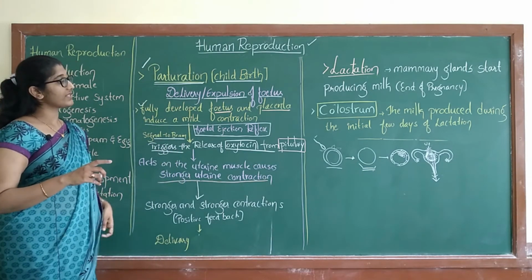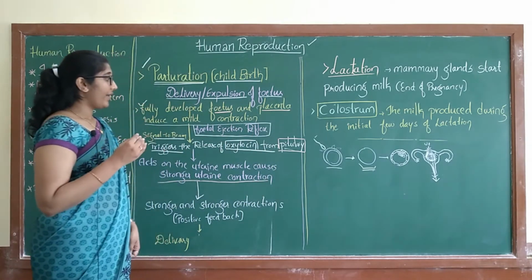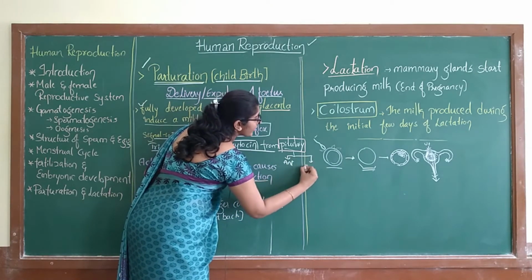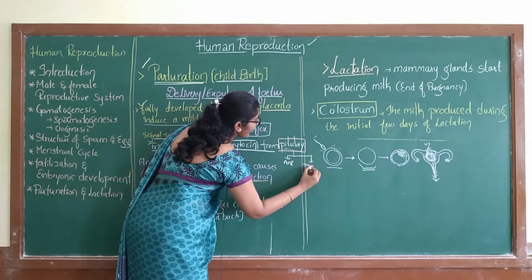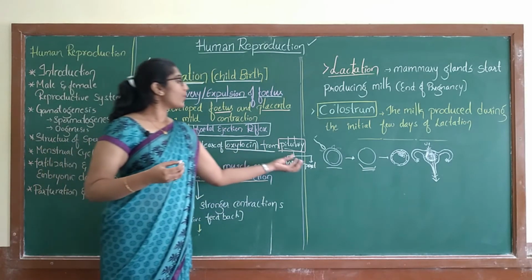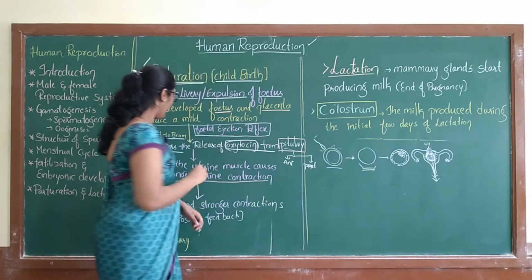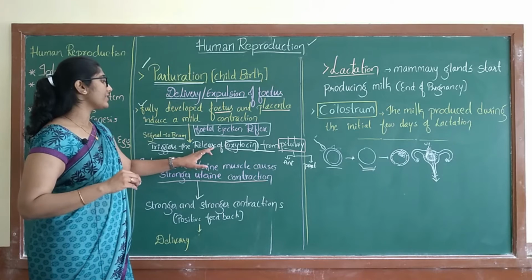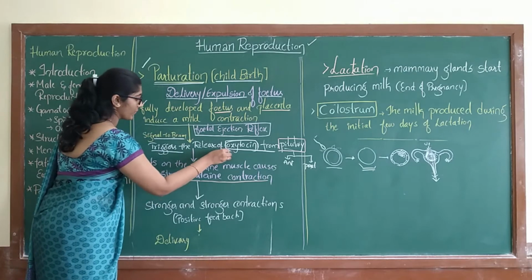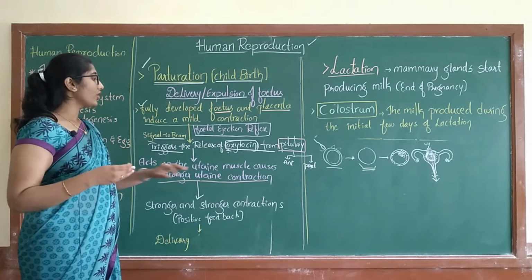In first PUC you have studied all the glands. The pituitary is below the hypothalamus, and there is the anterior pituitary and the posterior pituitary. This posterior pituitary secretes the oxytocin. Now, once the release of oxytocin takes place, what is the function of oxytocin? It acts on the uterine muscles and causes a strong uterine contraction.